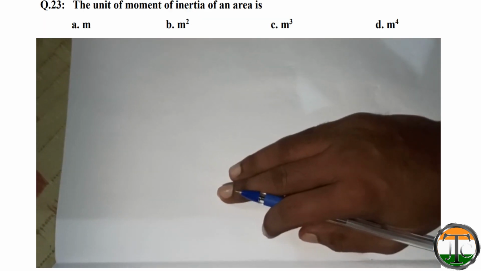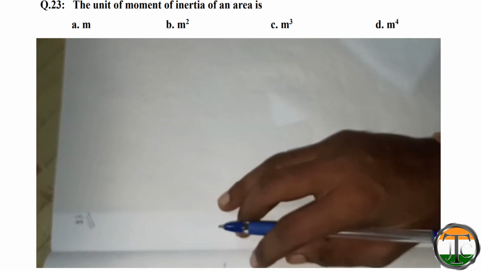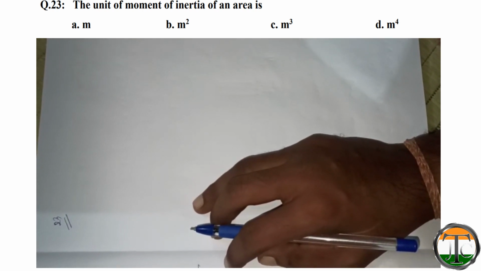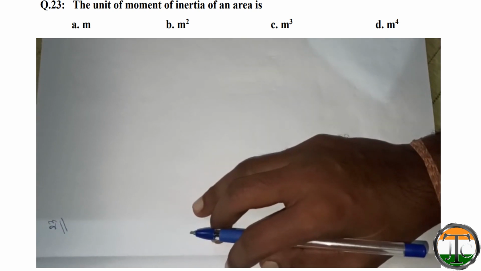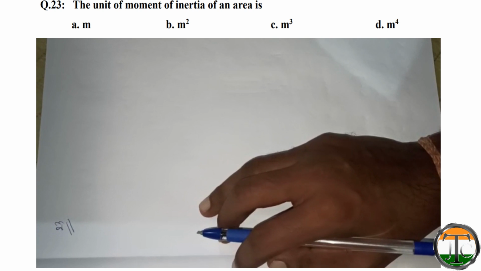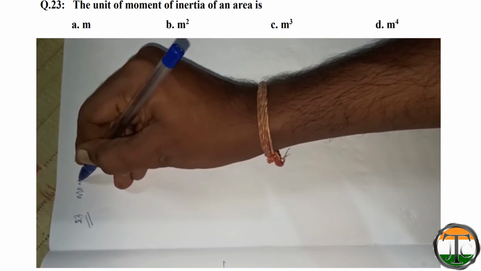Now we'll solve question number 23. The question is, the unit of moment of inertia of an area is. Four options are given. Option A m, option B m square, option C m cube, option D m to the power 4.